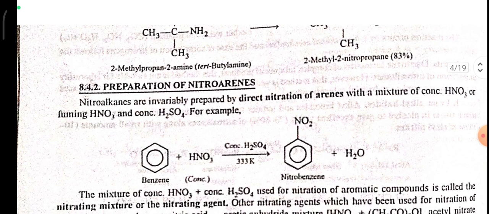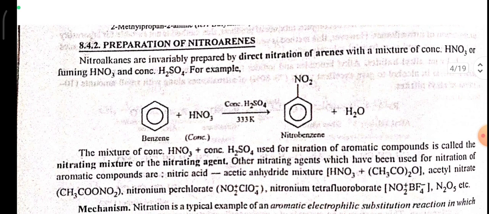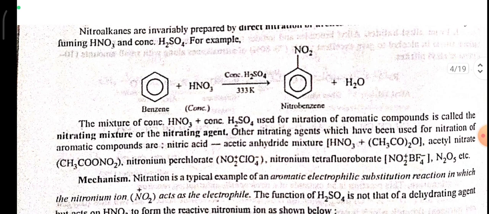Preparation of nitroarenes. Nitroarenes are invariably prepared by direct nitration of arenes with a mixture of concentrated HNO3 or fuming HNO3 and concentrated H2SO4. For example, benzene reacts with concentrated HNO3 and concentrated H2SO4 at 333 Kelvin to give nitrobenzene plus water.